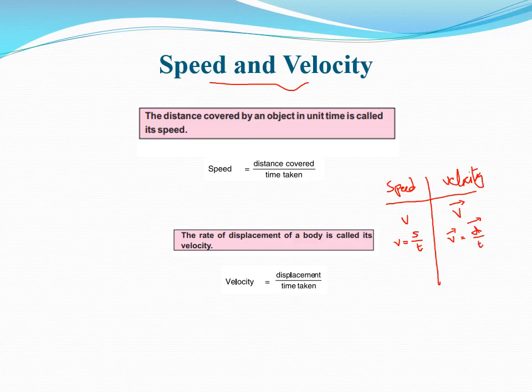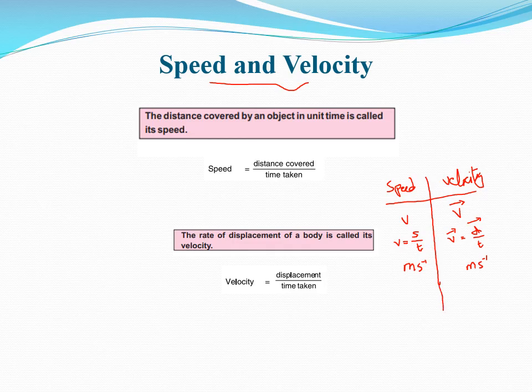Here you are noticing that both have the same unit. Meter per second is the unit for speed, and the same unit meter per second is the unit for velocity.